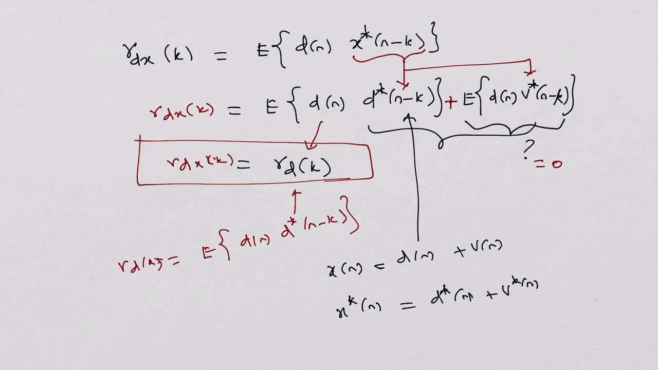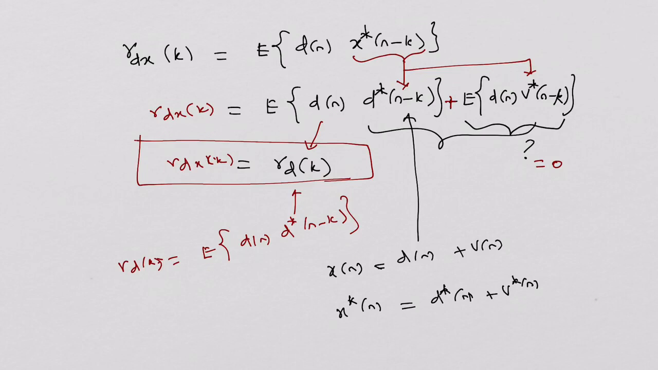Let's start analyzing the cross correlation between the desired signal and the input, based on the assumptions made. So rdx of k is equal to E of d of n into x asterisk of n minus k. What is x of n? x of n is equal to d of n plus v of n. So x asterisk of n is equal to d asterisk of n plus v asterisk of n. So x asterisk of n minus k will become d asterisk of n minus k plus v asterisk of n minus k.